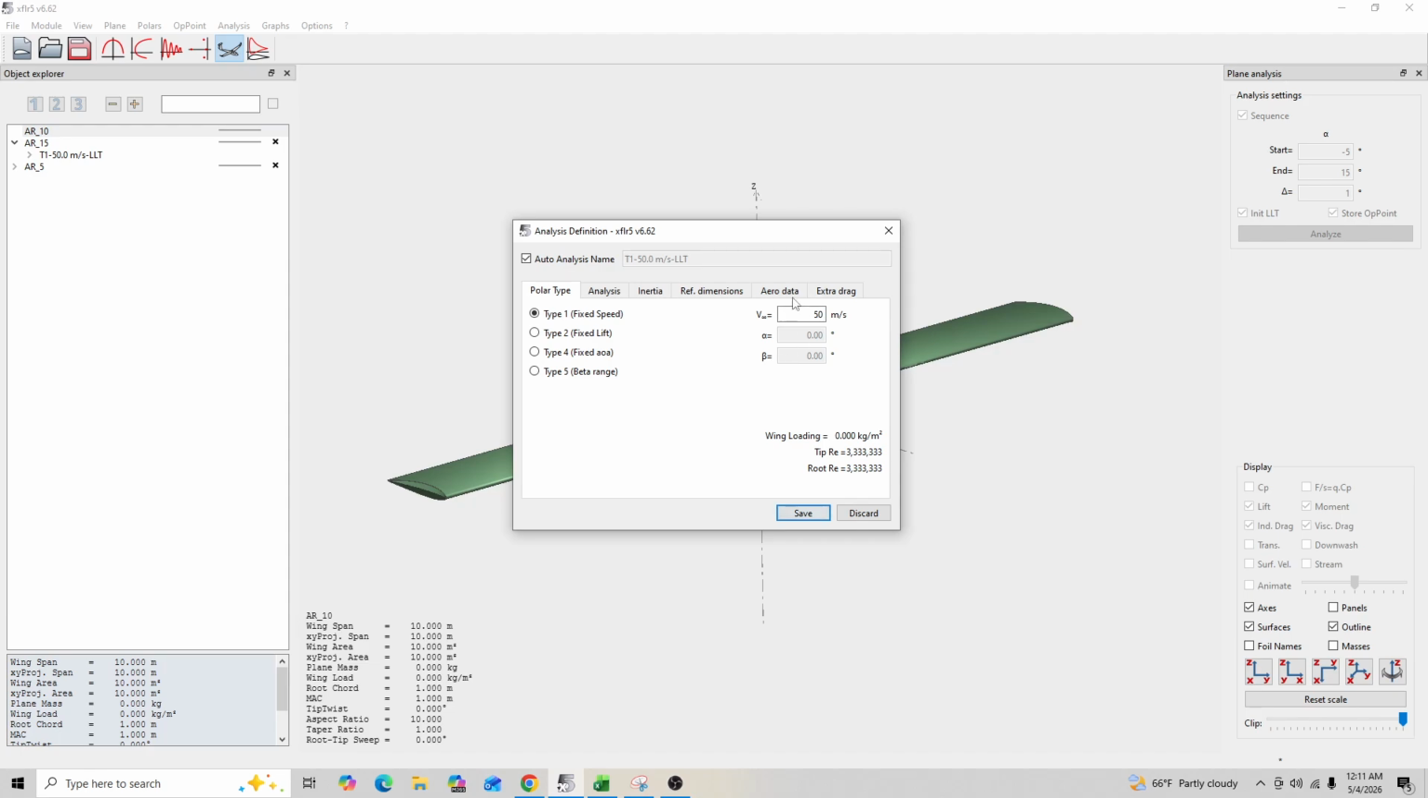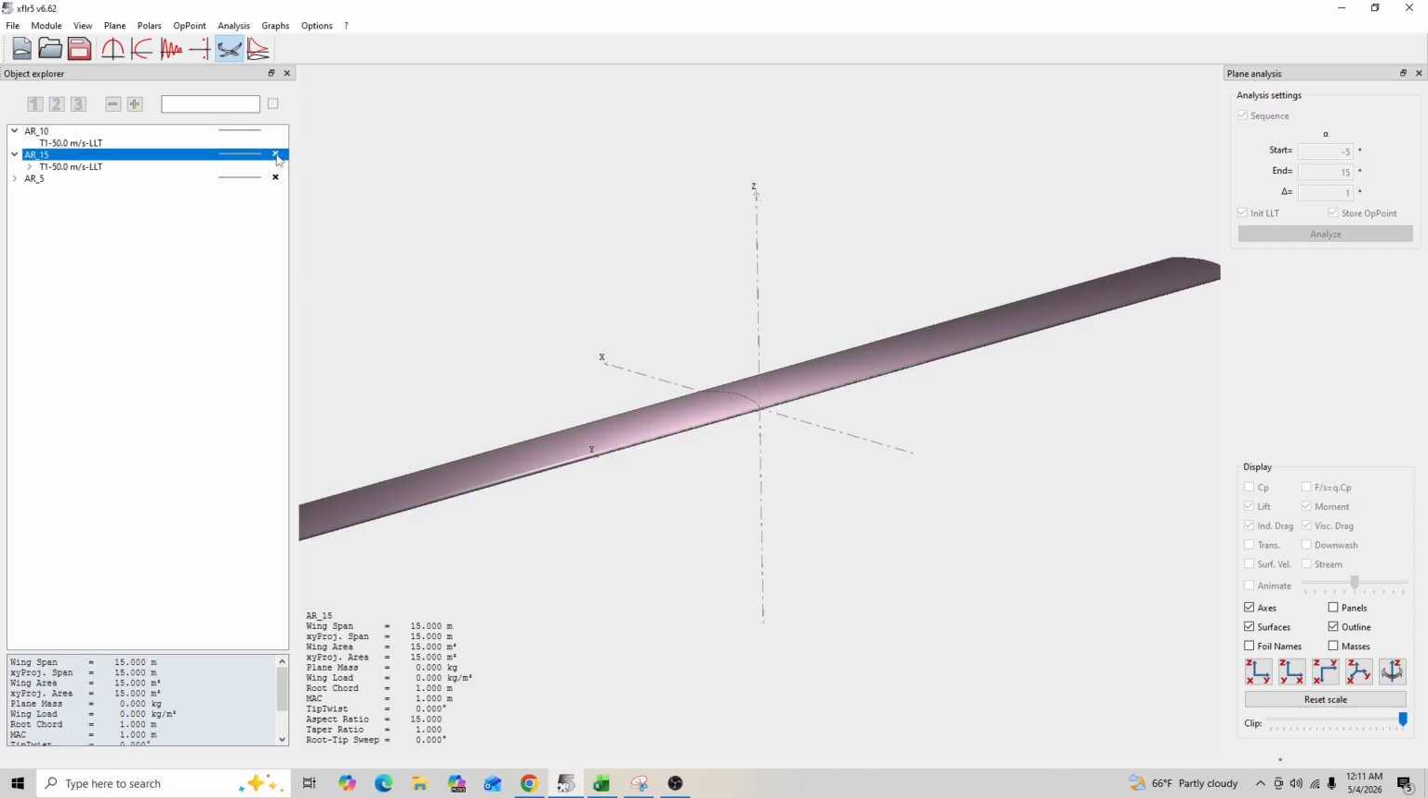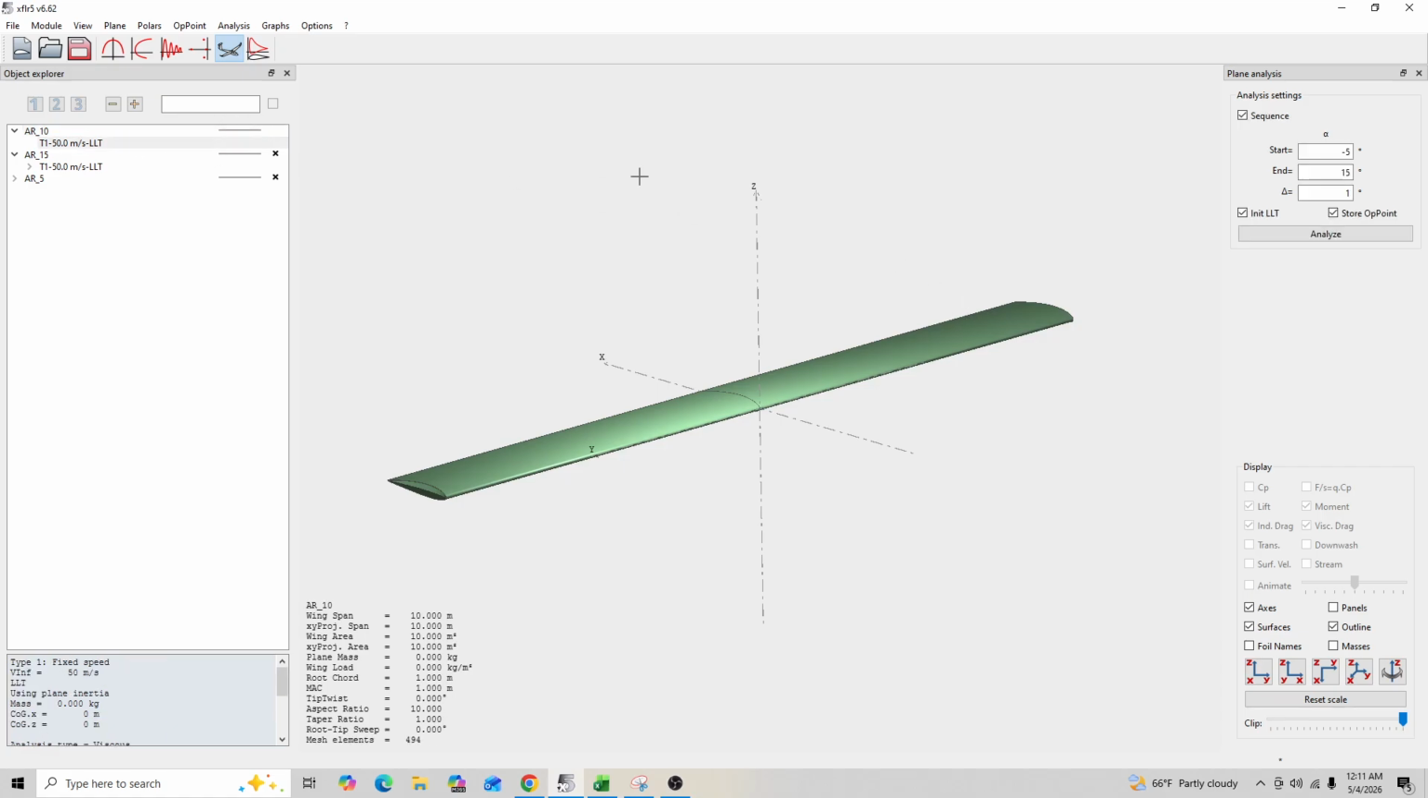So once that is set and you have your velocity here, you can also double check down here that the Reynolds number is that 3.33 times 10 to the 6th. Just to double check. So once you have this, you can go ahead and click save here. Next, we will make sure that this is the one selected. There we go. And then we can perform analysis here.